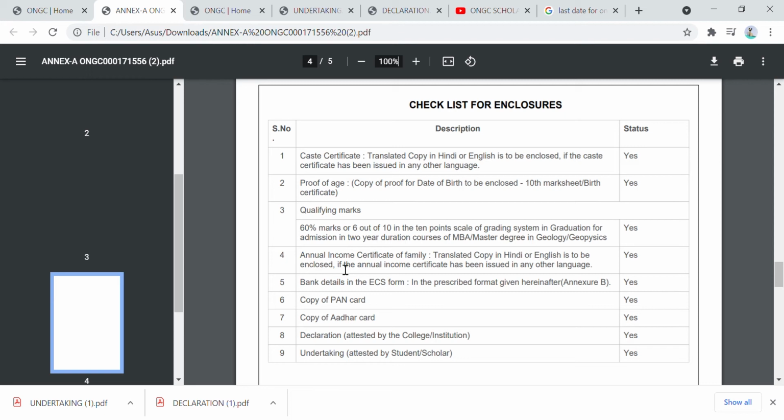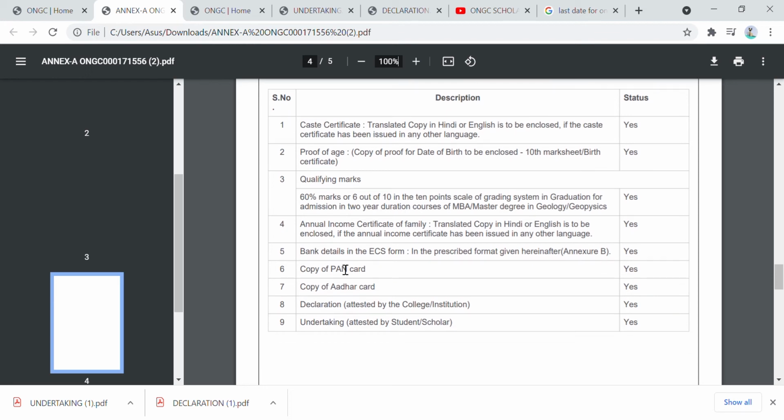The address will be given below. You will have to send a hard copy of your caste certificate. All these things should be self-attested. Proof of age will be the date of birth: class 10th mark sheet or birth certificate.